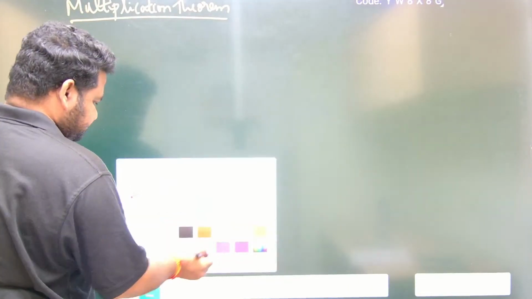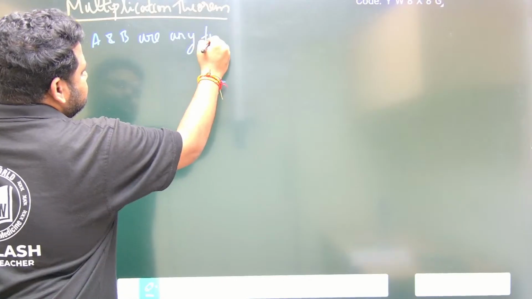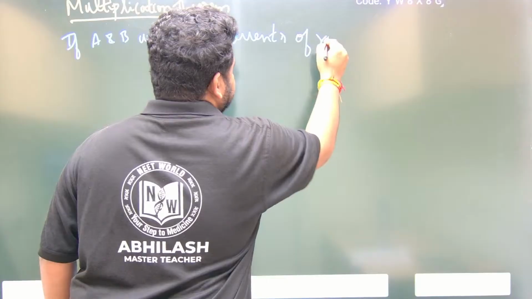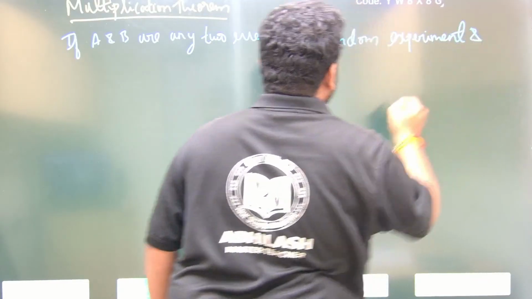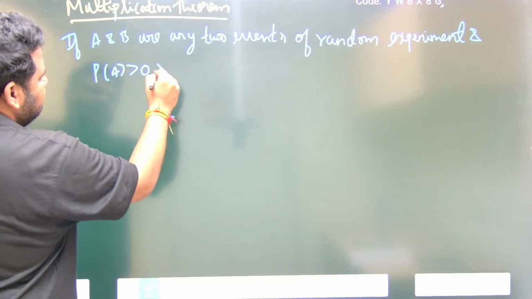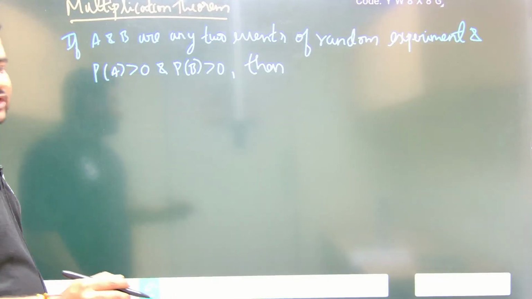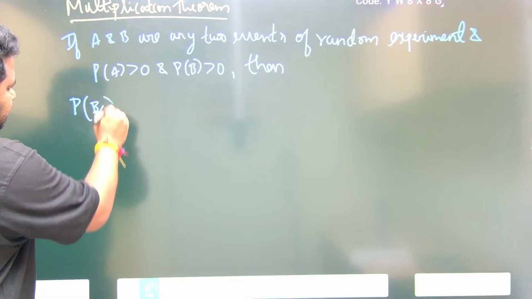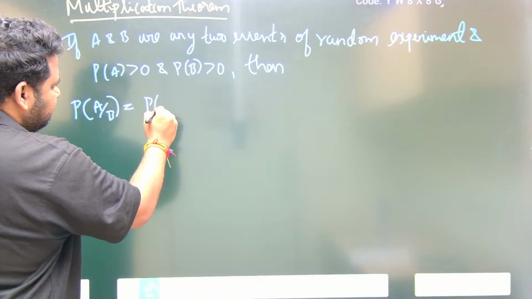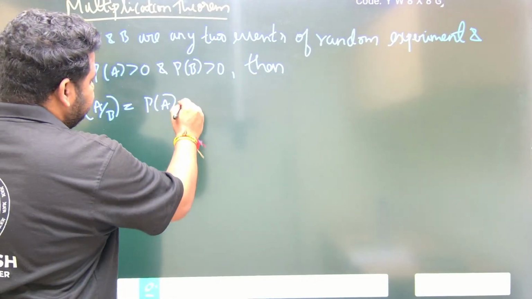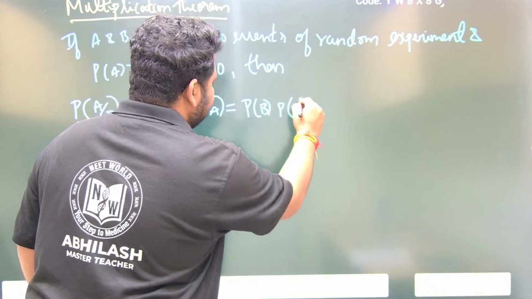So see here, the multiplication theorem states, if A and B are any two events of a random experiment, and now comes the important condition, P of A is greater than 0 and P of B is also greater than 0, then by the multiplication theorem, P of A by B, this will be equal to P of A into P of B by A. Similarly, this will also be equal to P of B into P of A by B.